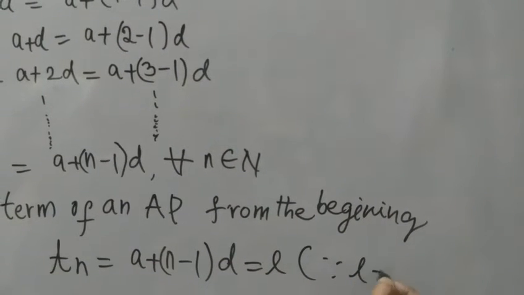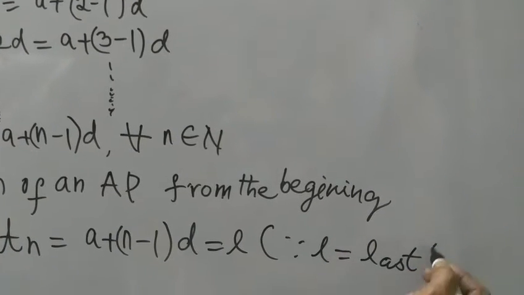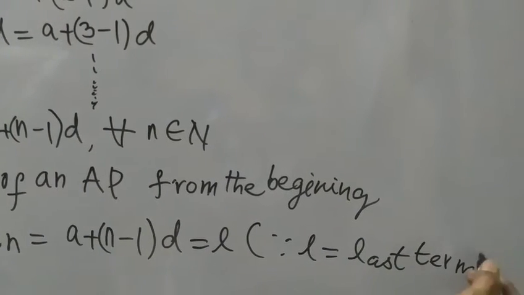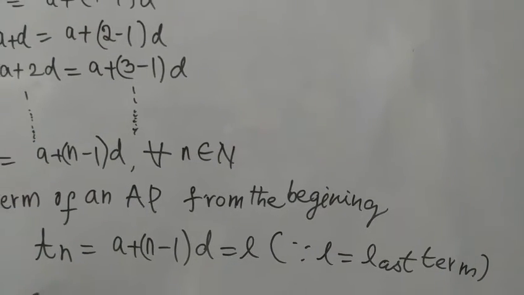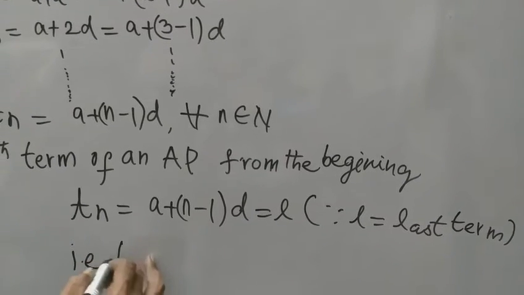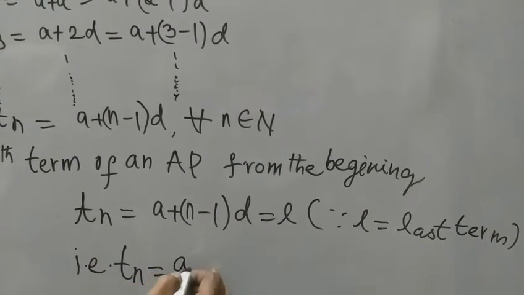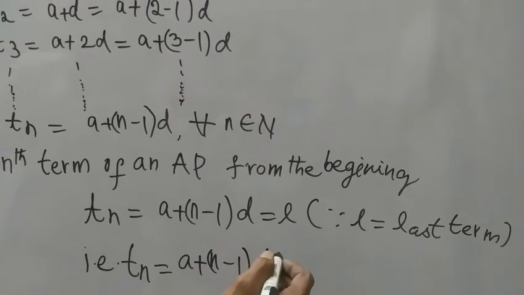Since L is the last term, Tn is equal to A plus n minus 1 into D.